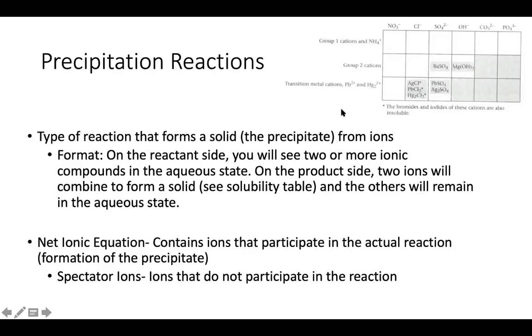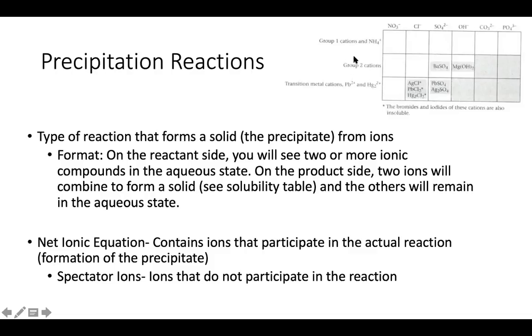Okay, and to find what the precipitate is, we use this solubility table, right? So this one in the corner is from your equation sheet. And again, if you don't remember how to use it, remember that the gray areas represent what is insoluble. And remember that things that are insoluble are things that will be in the solid state on the product side, right? So we actually care about what will be insoluble. Okay, so again, the white areas mean everything in that category is soluble. In entire squares that are completely gray, that means that all of those things are insoluble, right?